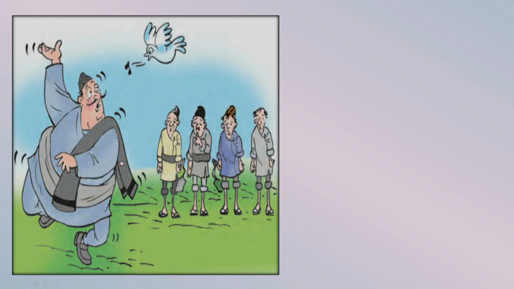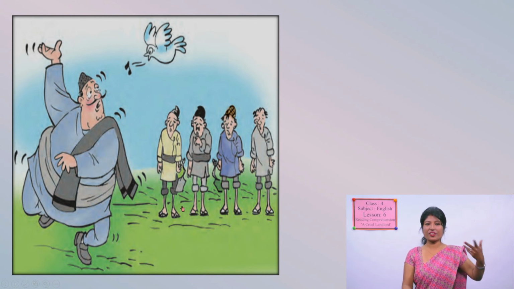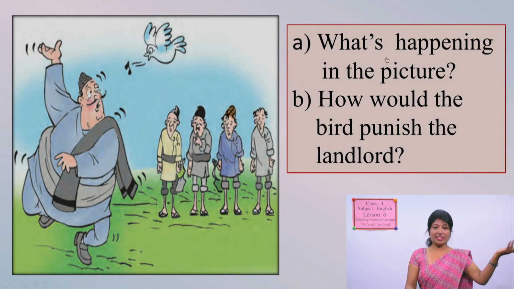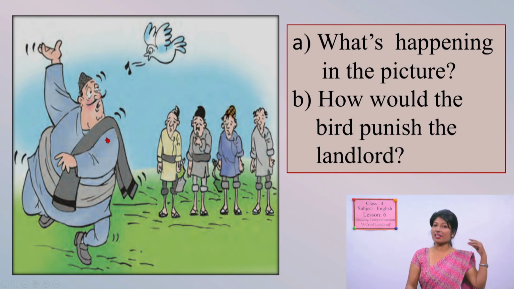Now what happened? What change can you see in this picture? What is this landlord doing now? It seems that he himself is dancing, right? He himself is dancing, and these poor people are looking at the landlord, and the bird is singing. So what's happening in the picture? One, the landlord is dancing. Another, the bird is singing, and the people are observing.